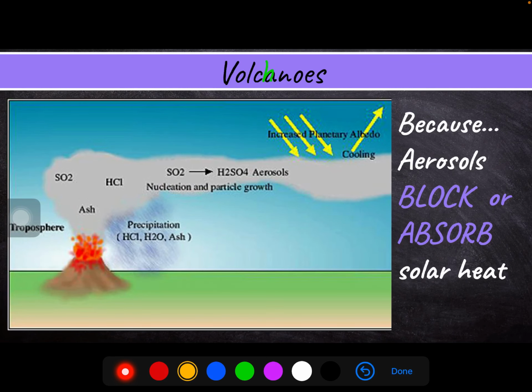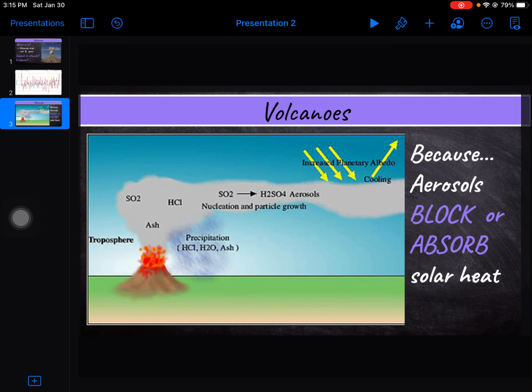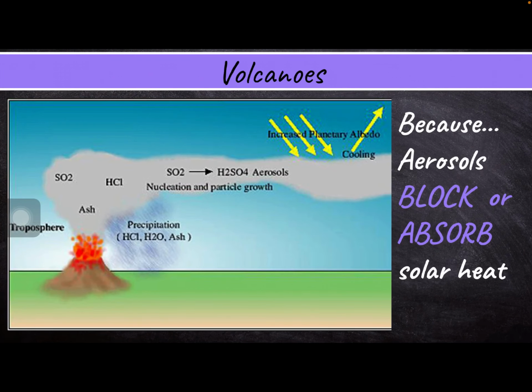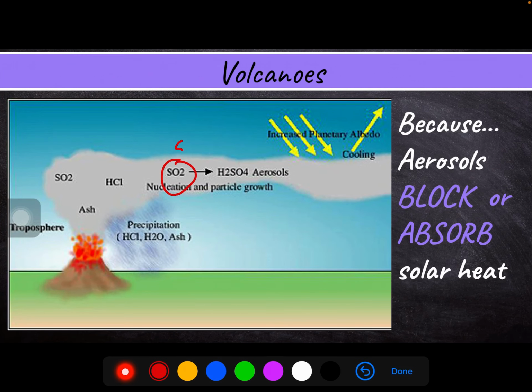Our final number 3 is, we're thinking about why, right? This is our number 3, our reasoning. And we know that there's a short-term cooling in the area because of the ash and the gas that the volcanoes are sending out. You read in your article that one of the most prominent gases erupted from a volcano is SO2, sulfur dioxide.